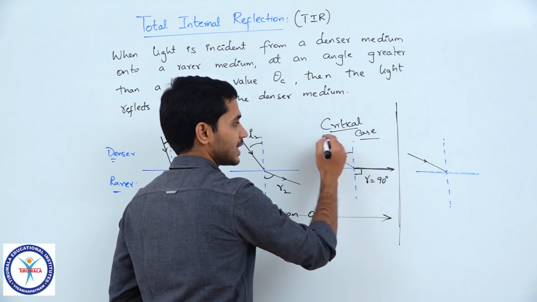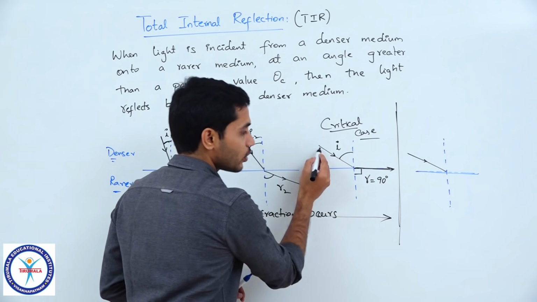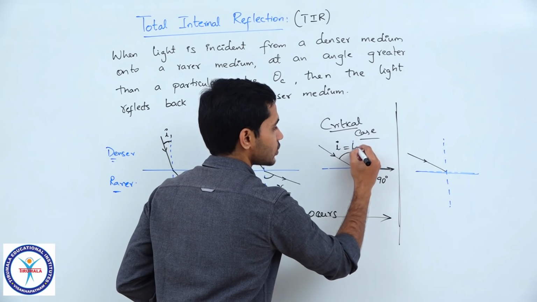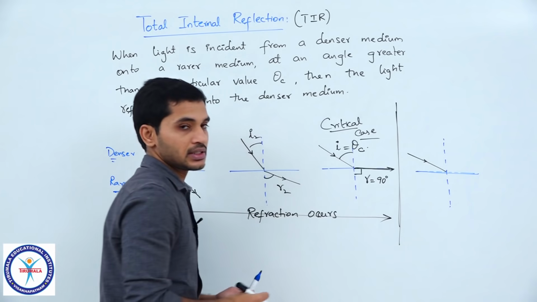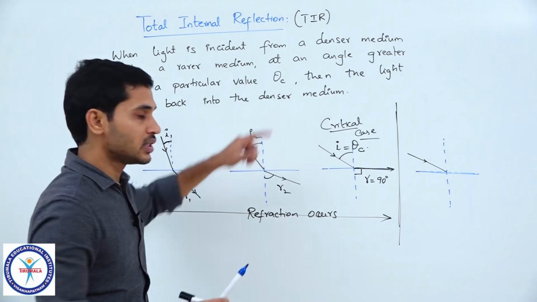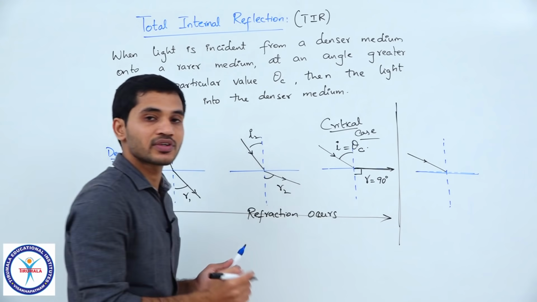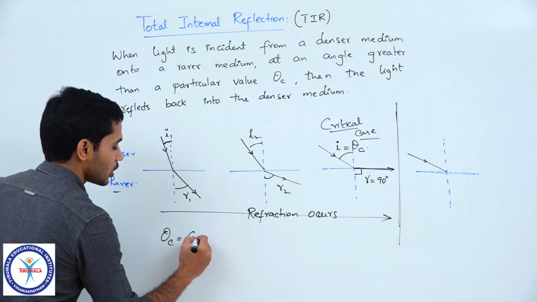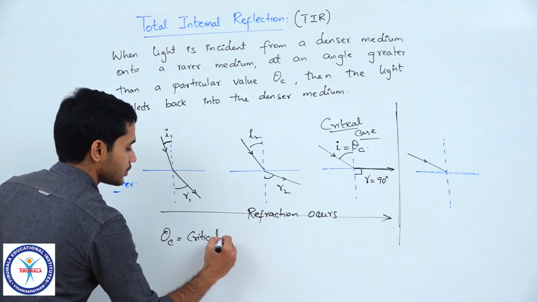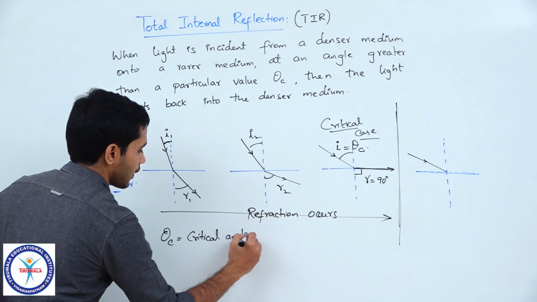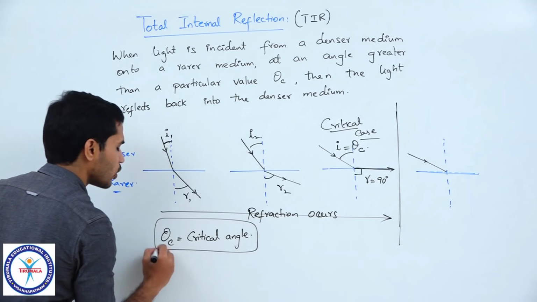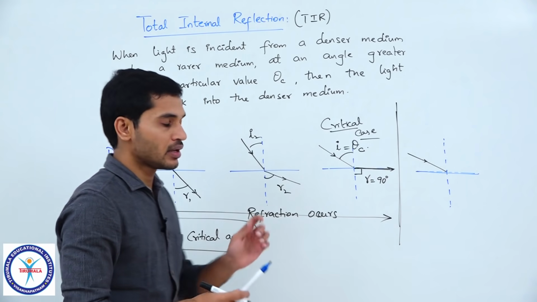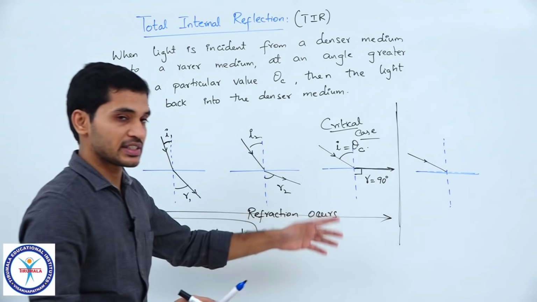What is this case? The critical case, and the angle of incidence in that critical case is what we call theta c. So, that is what I have written here, and this theta c is what we call the critical angle. So, I will write it down here. Theta c is called the critical angle, a very important term. I will also write the definition for that in a while, but first let us understand this once again.